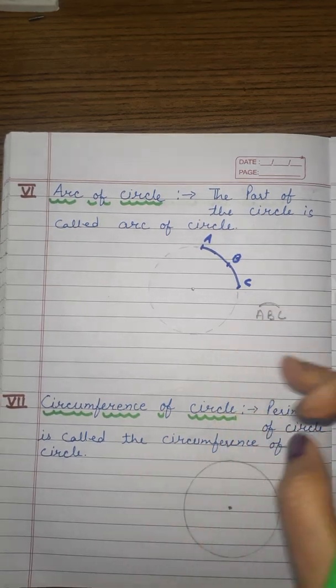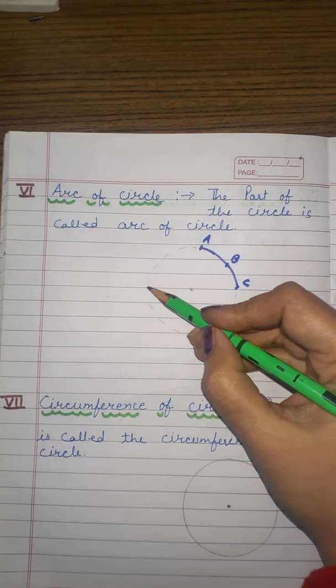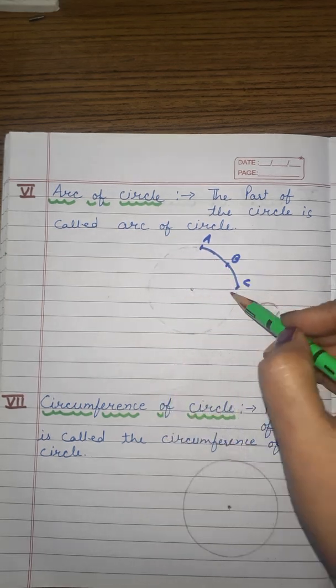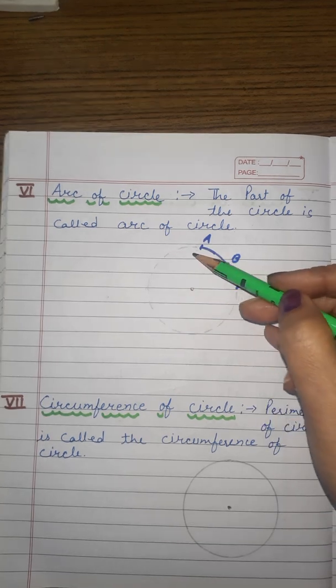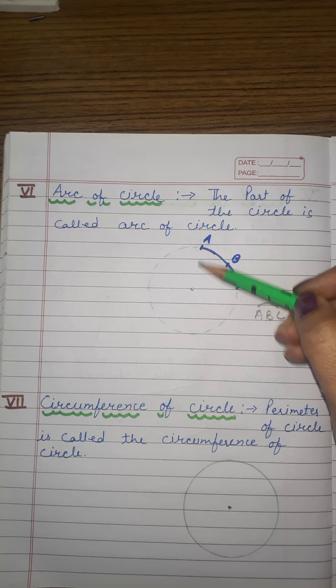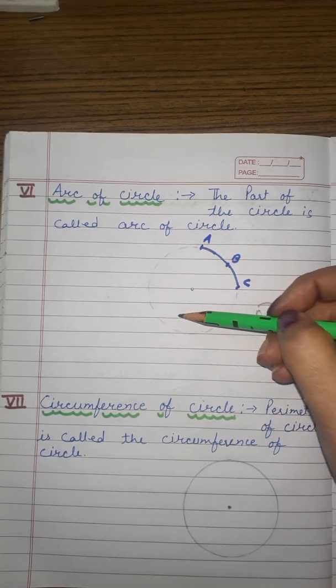Okay, ABC is the arc of the circle. Okay, when it is half of the circle, then it will be called semicircle. When the arc is smaller than semicircle, then it will be minor arc, and when the arc is greater than semicircle, then it will be major arc.